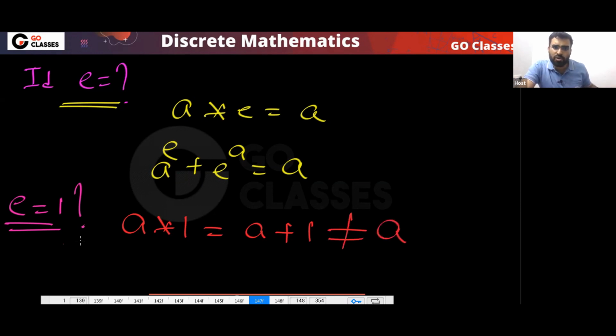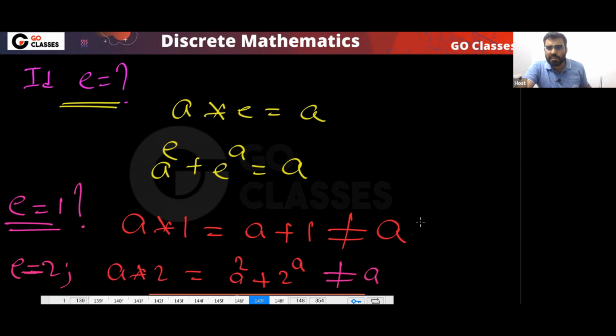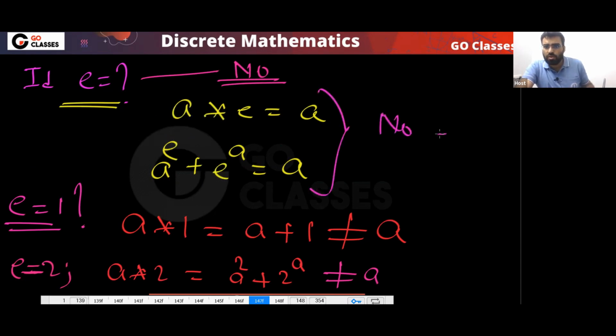So whatever number you take, for example, e equal to 2, what is a star 2? That will be a square plus 2 power a. Again, that is not same as a. So you can notice there is no identity element. So in this question, you can just check it out. There is no identity element.